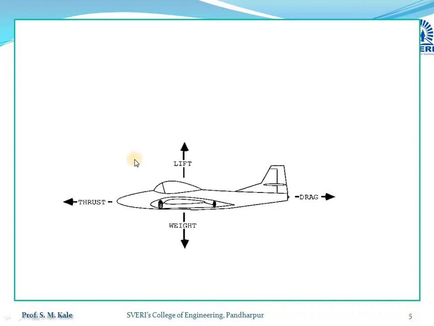Here thrust will be created by the engine or power generation inside the aeroplane. Because of this thrust and drag, the aeroplane will move in the forward direction, and the weight of the aeroplane will always act in the vertically downward direction. The force component perpendicular to the direction of motion will be called the lift force. Because of this drag and lift force only, the aeroplane can fly inside the air.